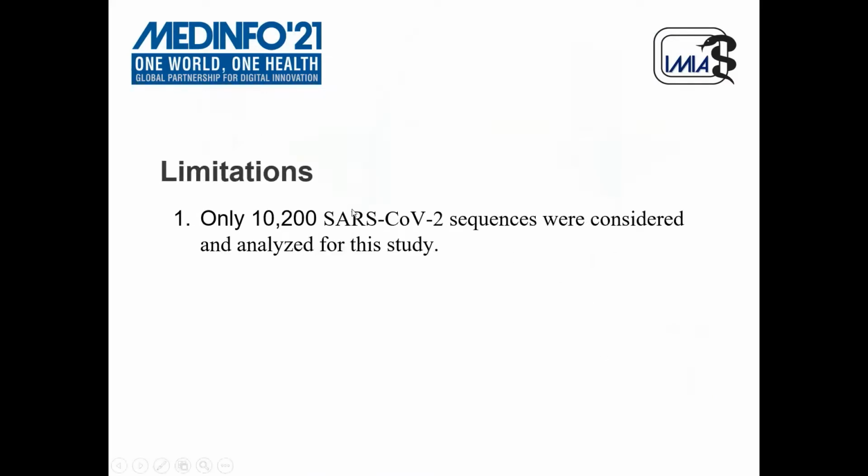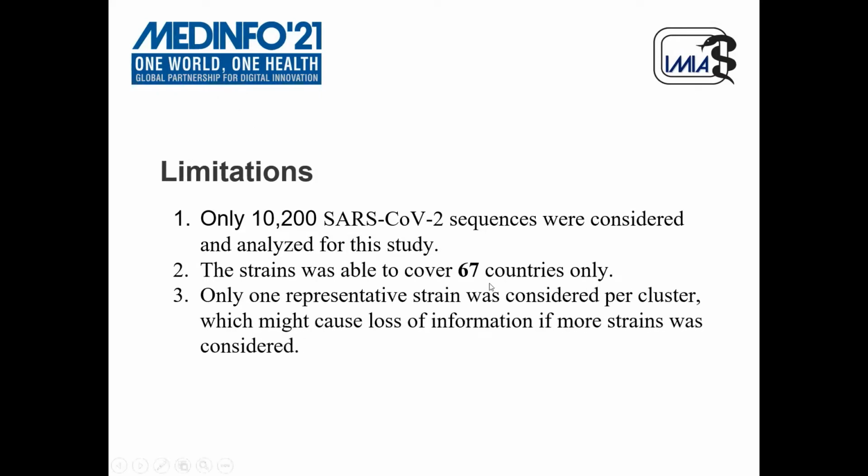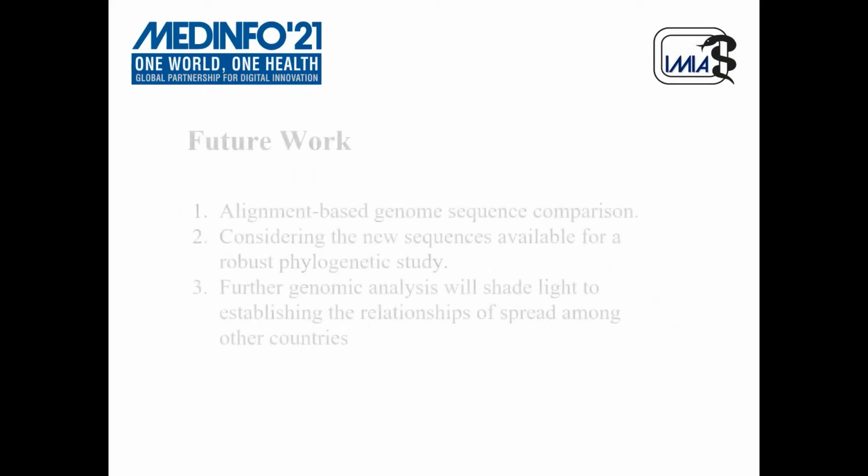So let us look at the limitations of our study. We only considered 10,200 sequences because at that time more sequences weren't available. We were able to cover 67 countries because sequences from only 67 countries were available. Also, only one representative strain was considered per cluster or subset. It might cause loss of information, which we might not have if more strains were considered.